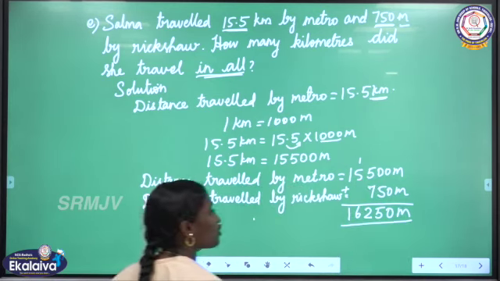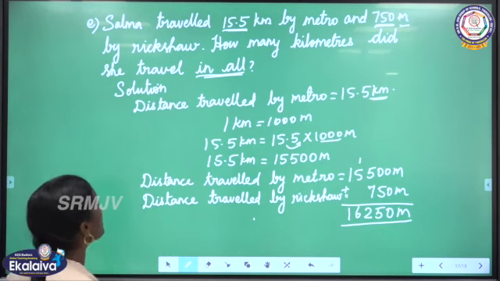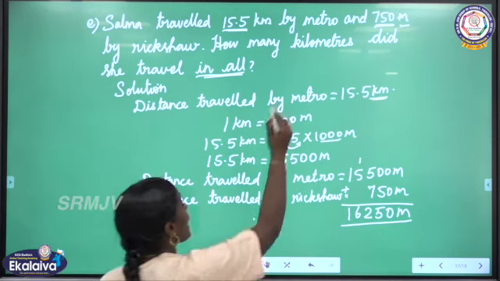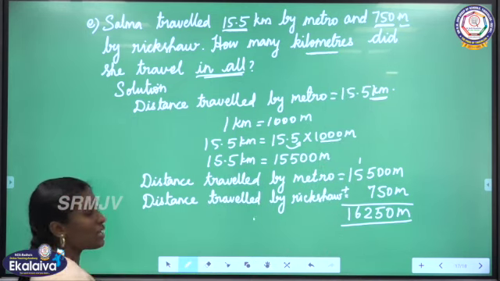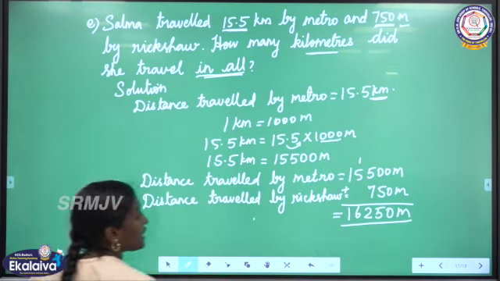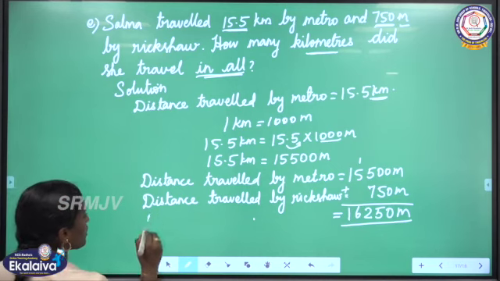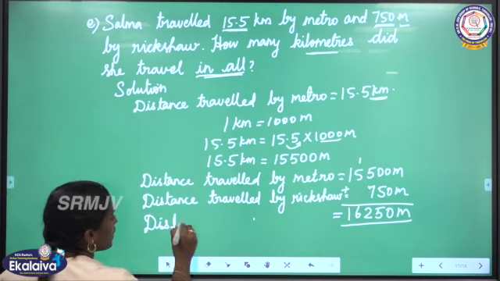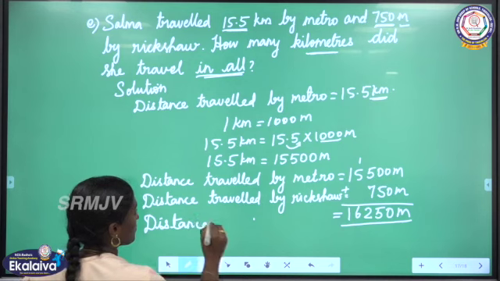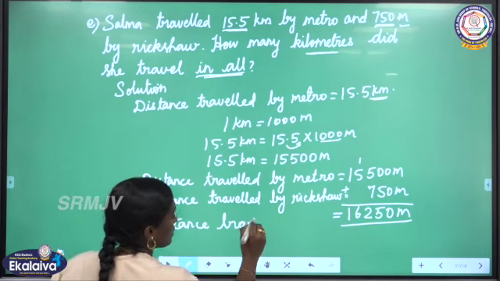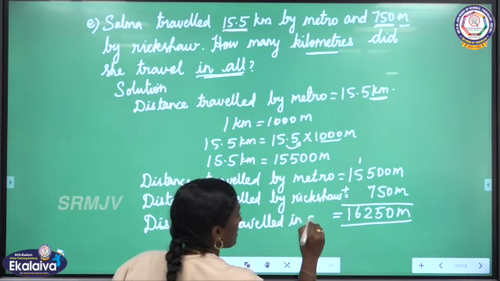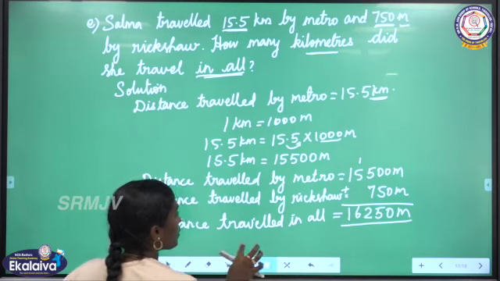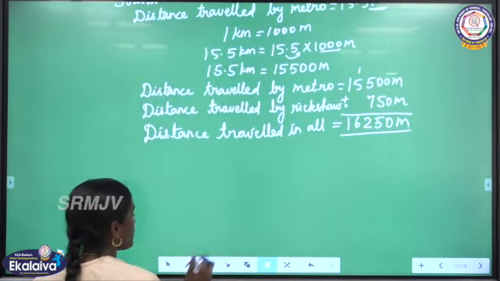So 16,250 meter. But we need the answer in kilometer. This is the total distance covered in all. We need the answer in kilometer. Okay. So we are going to convert meter to kilometer. Distance travelled in all. So we have to use division.